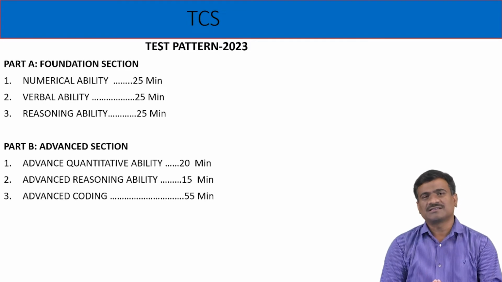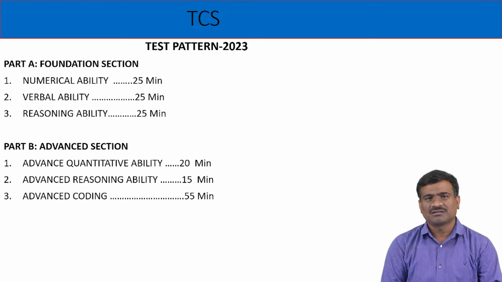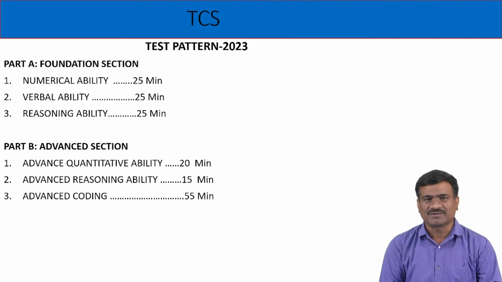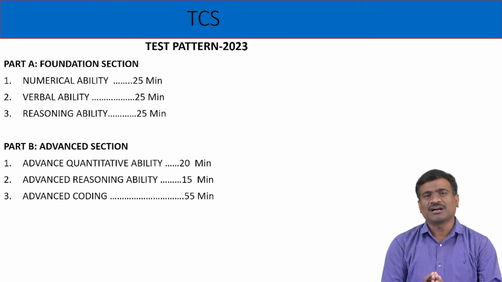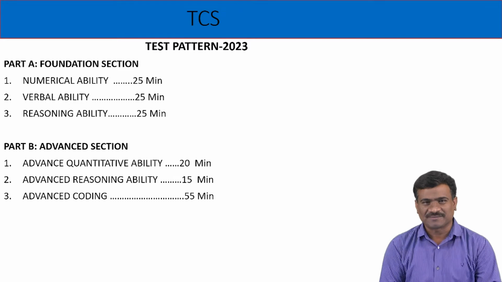A TCS salary package: basic is 3.6 lakhs per annum, and the digital package is 7 lakhs. If you clear Part A, you are eligible for the basic package.